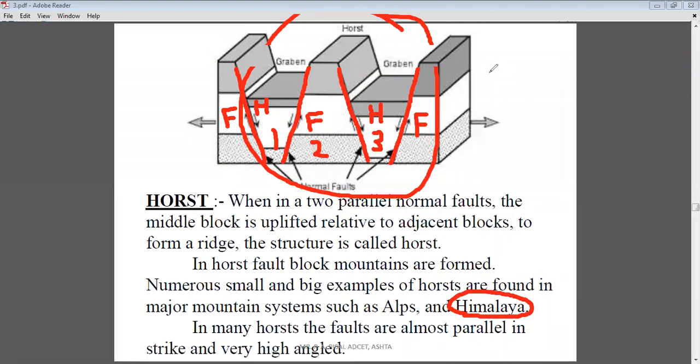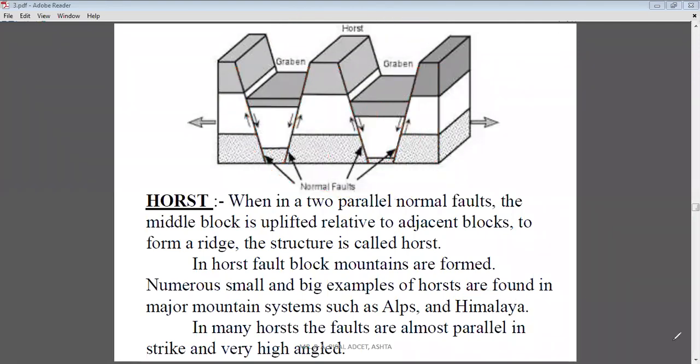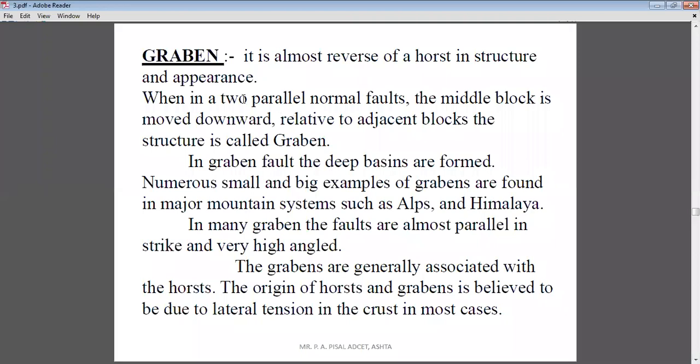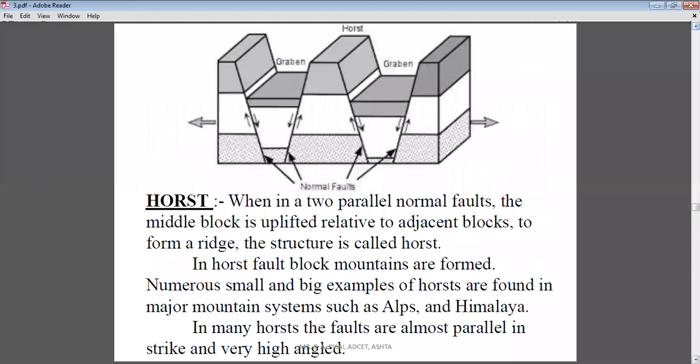Now we will see what is the meaning of graben. Graben is similar to the horst, but look here.